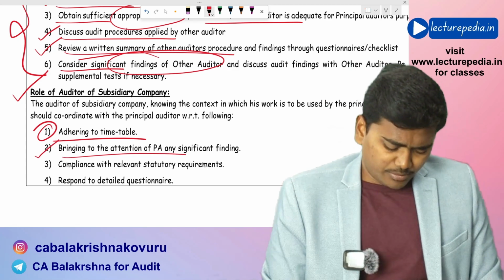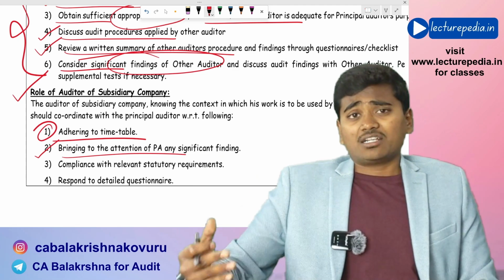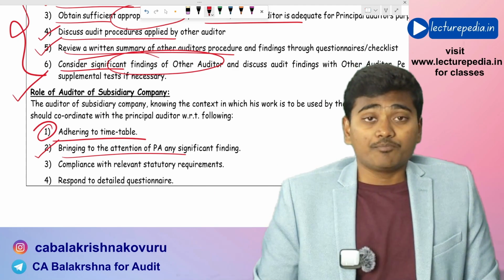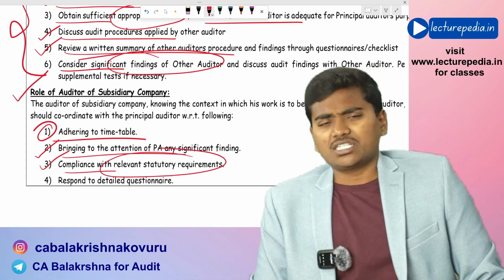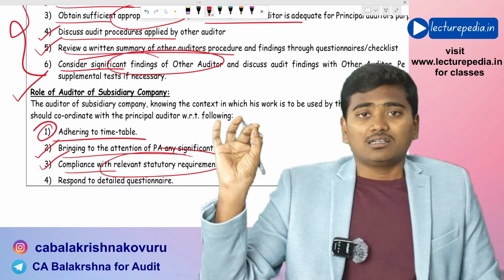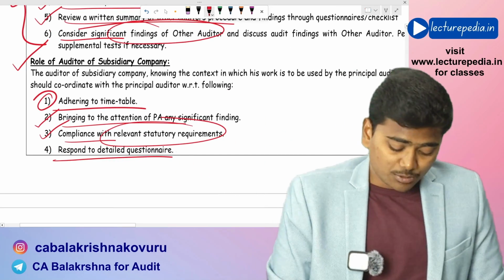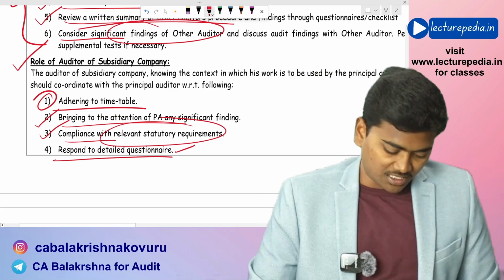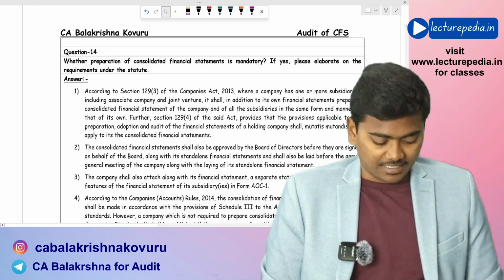Next, bringing to the attention of principal auditor, in case the component auditor finds any significant findings during his audit, and compliance with relevant statutory requirements. While performing the audit, the auditor must comply with the statutory requirements and respond to the detailed questionnaire that has been issued by the principal auditor. This is a requirement of SA 600.